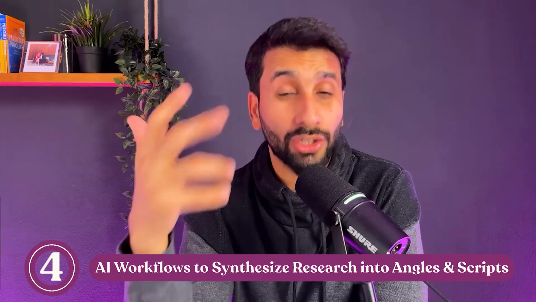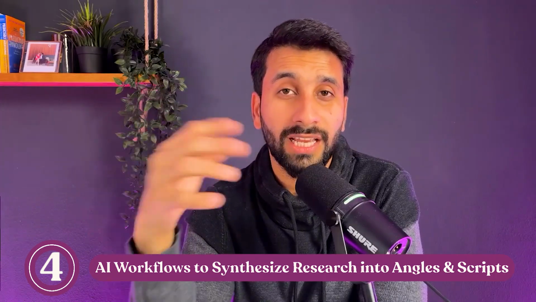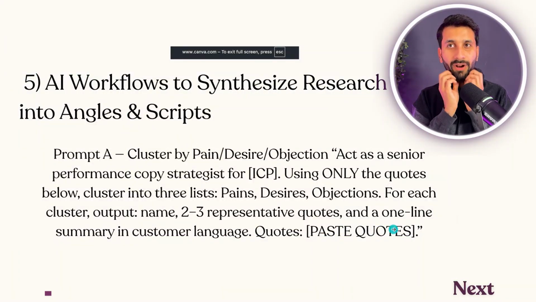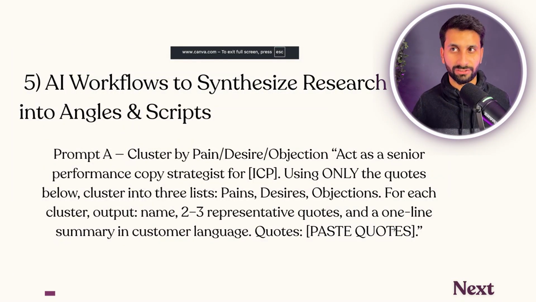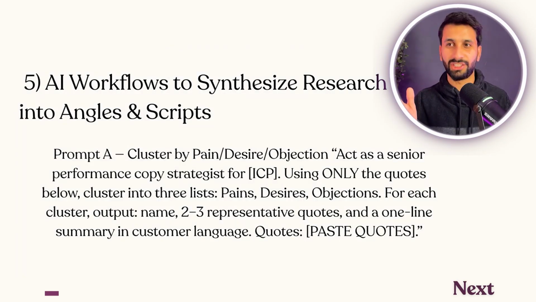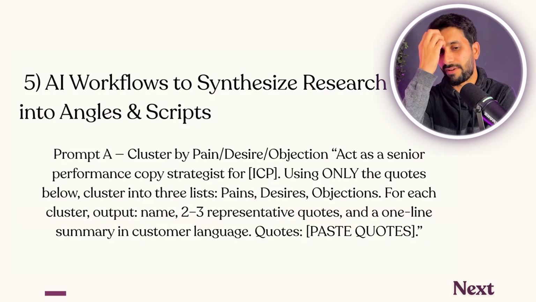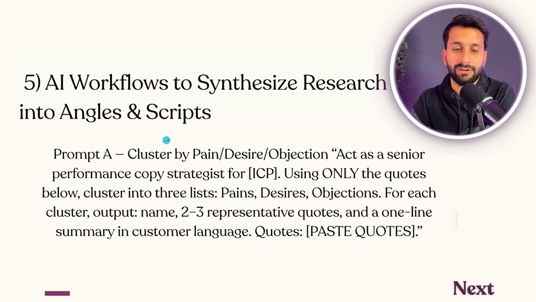Let's go next. Now we turn raw text into angles and hooks through these AI prompts. These are the 5 AI prompts. AI prompt number 1 is to synthesize all the research. Prompt A, this is a screenshot moment, take the screenshot. I will quickly show you how I did it in ChatGPT and what insights I found. Basically, this is the copy AI workflow to synthesize angles and script. This is the most important element, quotes, paste quotes here.